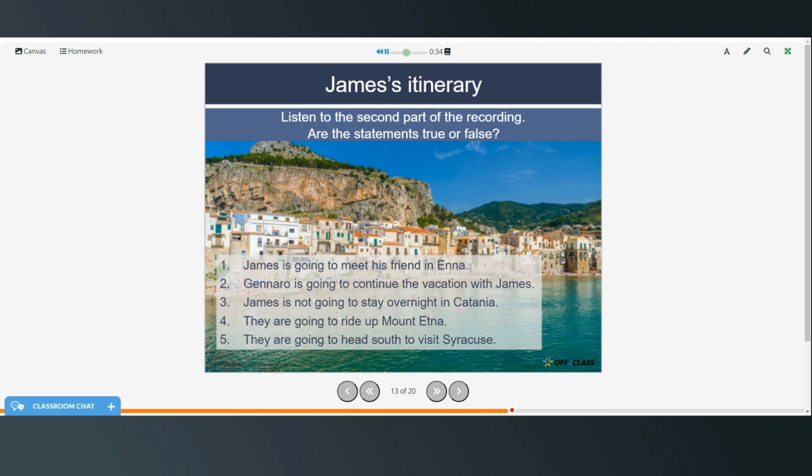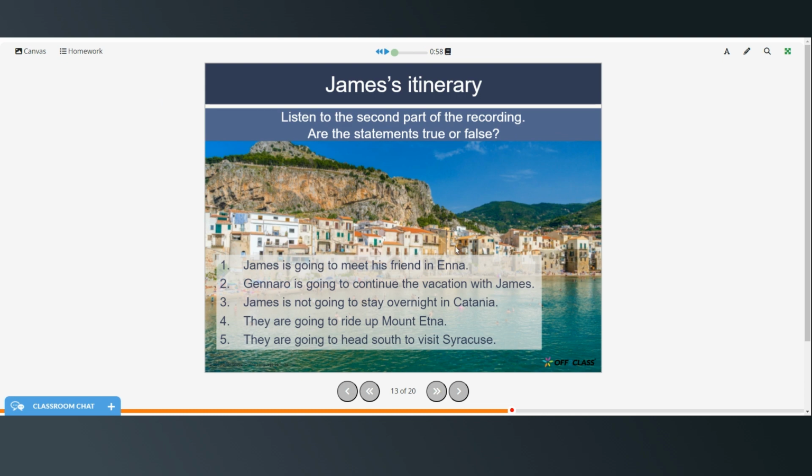You're probably wondering why I haven't mentioned Mount Etna, right? Well, we're definitely going to Mount Etna as well. However, we're not going to cycle up the mountain. Instead, we're going to leave the bikes in Catania for a few days, and we intend to join a tour group. We're going to climb up and down the mountain. Like I said, it's going to be incredible. After Mount Etna, we're going to head south along the coast to visit the historic town of Syracuse. Maybe you've heard of Syracuse. It's a very old city.